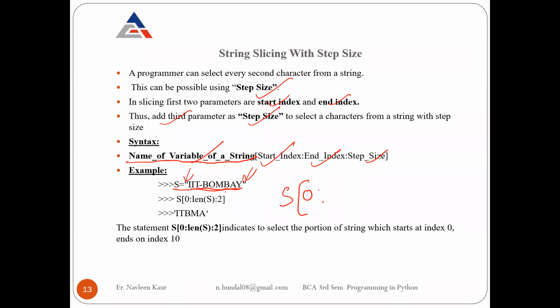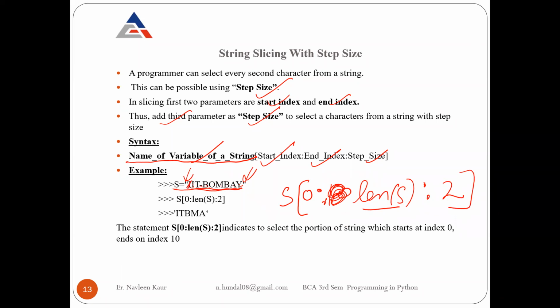And then to consider the whole string, one option is that you start counting and waste your time: 0, 1, 2, 3, 4, 5, 6, 7, 8, 9, and then you write 10 here. The other option is that you don't waste time counting and just write the length of the string. Automatically it will go till length 10. And then the jump you want to give is 2. So what will happen? Every second character will be displayed.